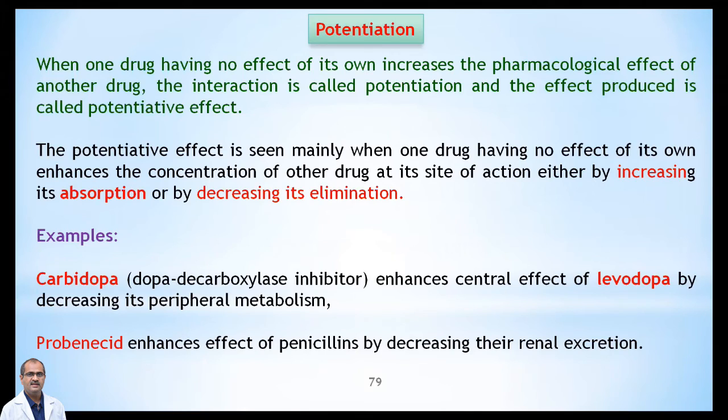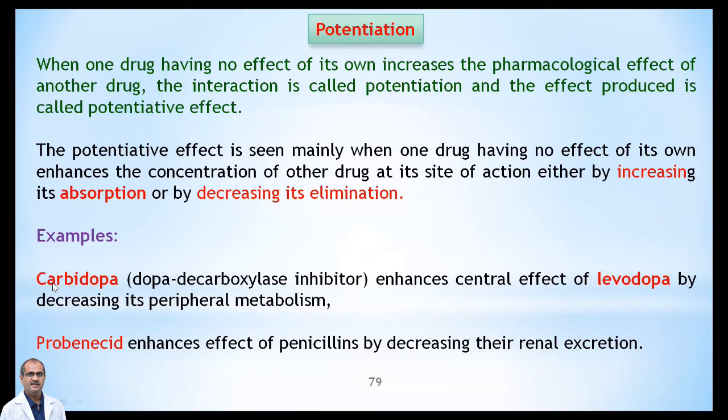So in potentiation, the original drug A has not got any therapeutic effect, whereas it is going to either increase the absorption or decrease the elimination. The example is carbidopa, which enhances the central effect of levodopa by decreasing its peripheral metabolism.